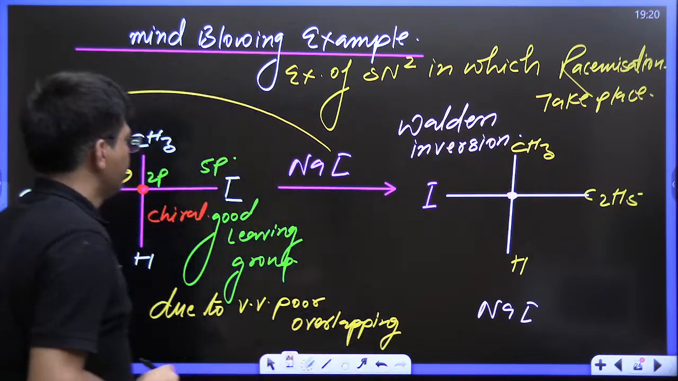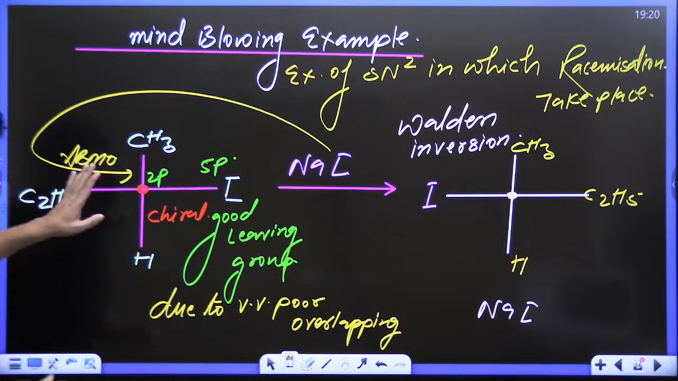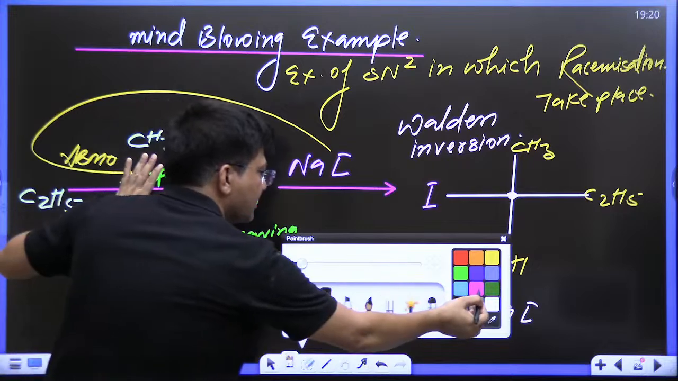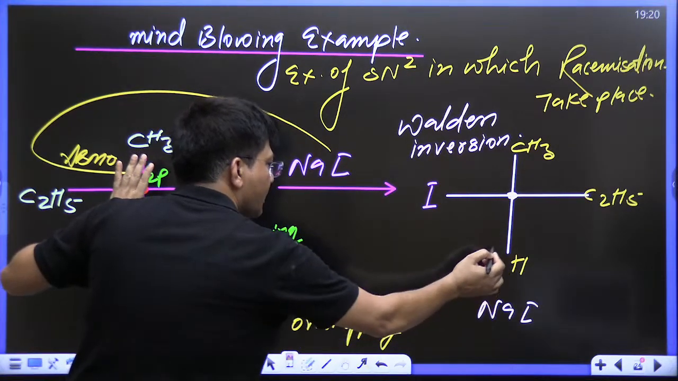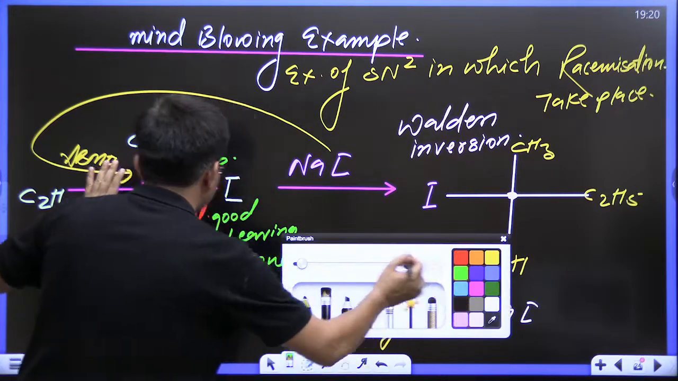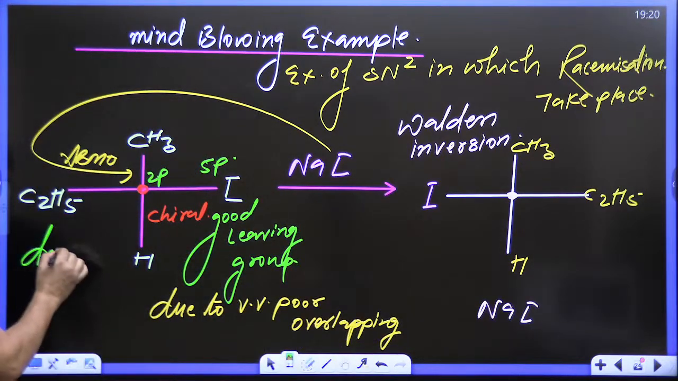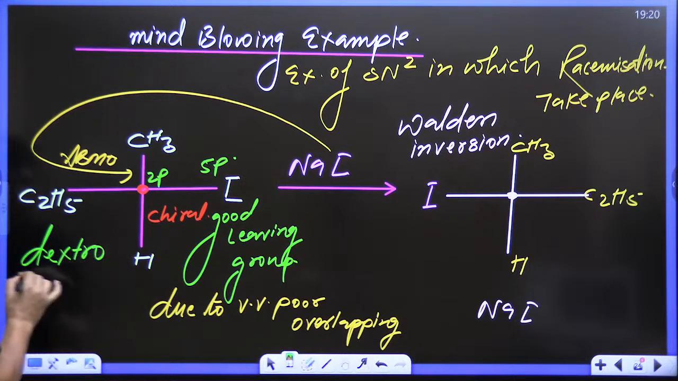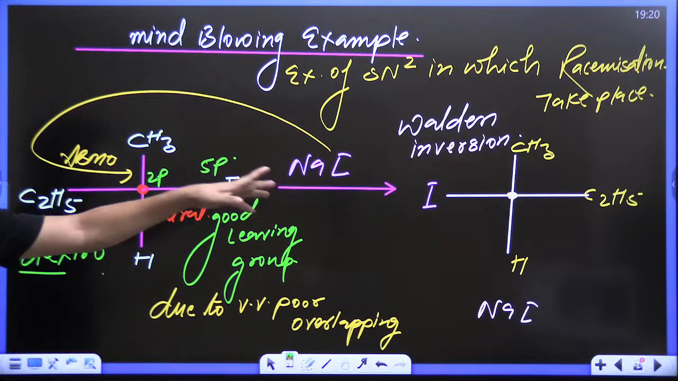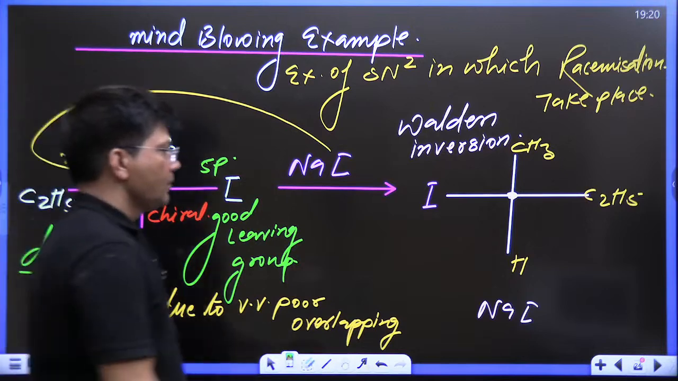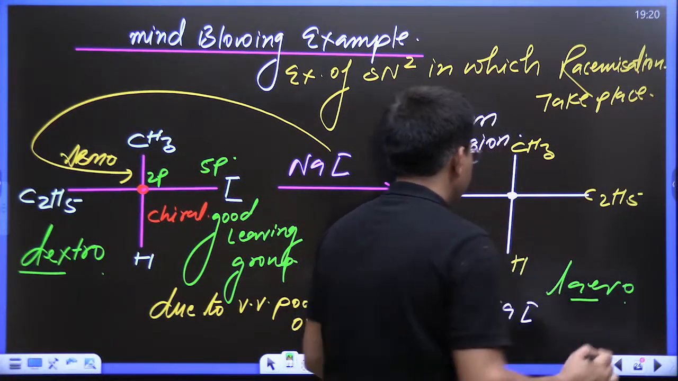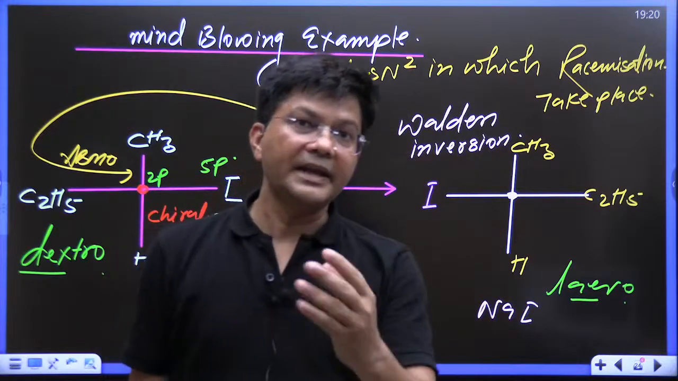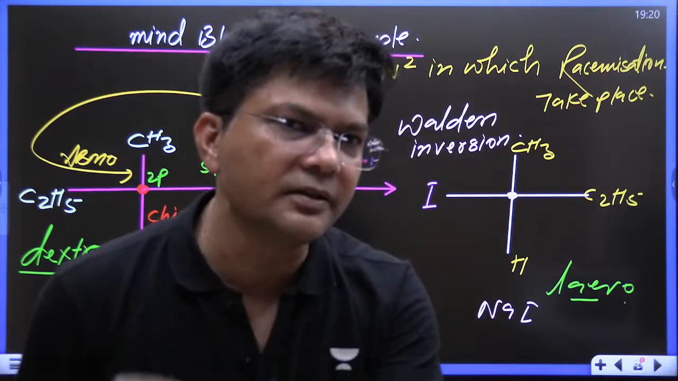Now everyone, what do you think? Suppose the examiner has given that this compound's configuration is dextro. What configuration will the product have? Definitely the product is going to be levo, because the reactant and product are both isomers.